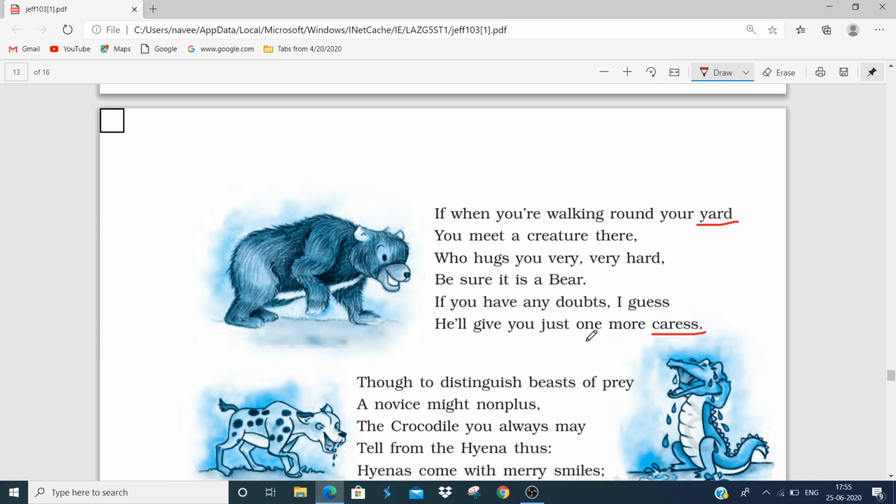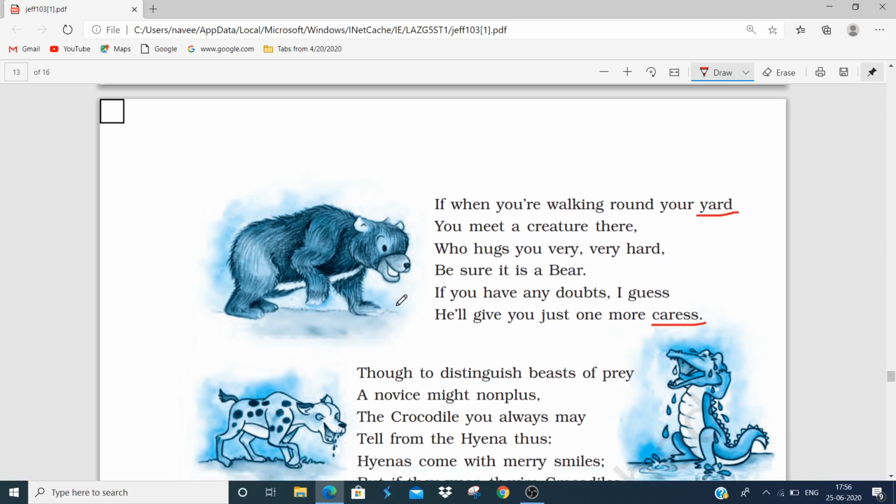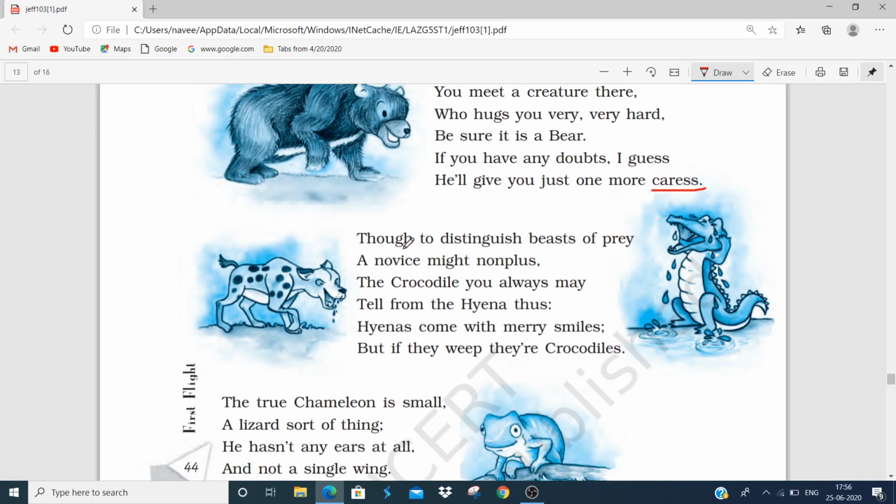Here yard means backyard or the lawn area of a house. Caress means a gentle touch here. Now here the poet says if you are walking in the lawn area of your house and you meet a creature which hugs you tightly, it is a bear. She further adds that if you're still in doubt regarding the animal, the easiest way is that he will keep hugging and touching you very gently. This act of his will make you sure about its identity. You will come to know that it is a bear. It's a very easy stanza. I hope it is cleared. Now the next stanza is